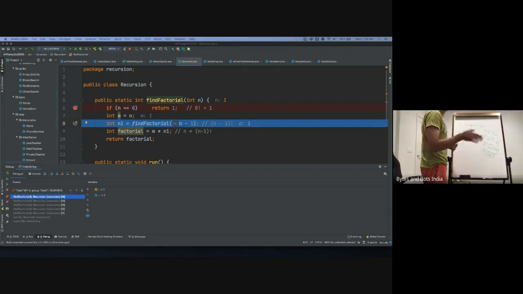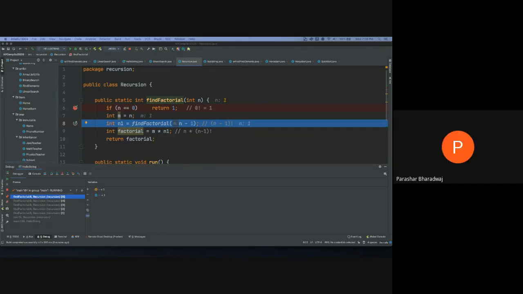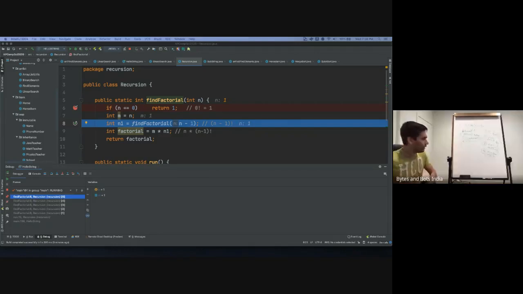It's kind of a cascading. Wait, so it multiplies backwards, like after it finds everything? Yeah. So every time it finds an unknown and calls a method, it waits. The program at that level is waiting for whatever the next call will return. So when it returns, it just multiplies those two. So now at this level, it won't return unless the next level returns a result. So the program is waiting there.